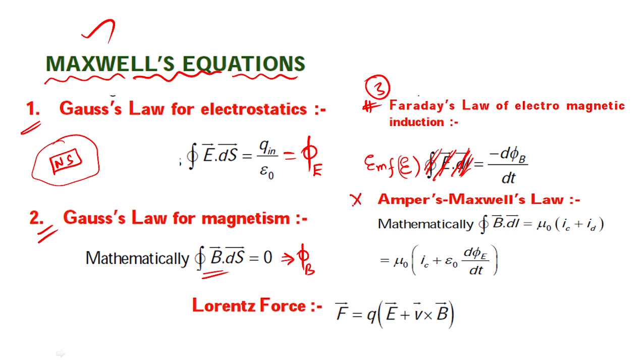Then Ampere-Maxwell's law, just now we studied, which is the fourth equation. Closed integration B.dl is equal to mu naught (Ic + Id). Yes or no? Next, mu naught Ic plus mu naught epsilon naught d(flux E)/dt. And then we have the Lorentz force, which we studied in moving charges and magnetism. F = q(E + v x B), because the charge is moving, it will have an electric field and magnetic field. So these are all known as Maxwell's equations also. Okay, note down.